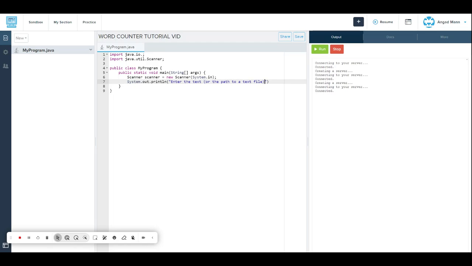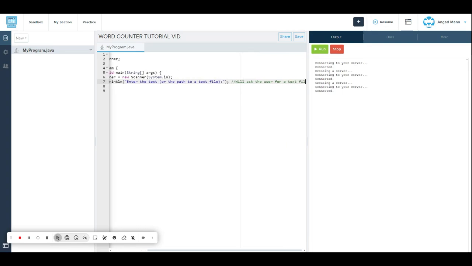We put another bracket right there, then the semicolon, don't space that. Then we put a note down, which will be // and then "ask the user for a text file or text."